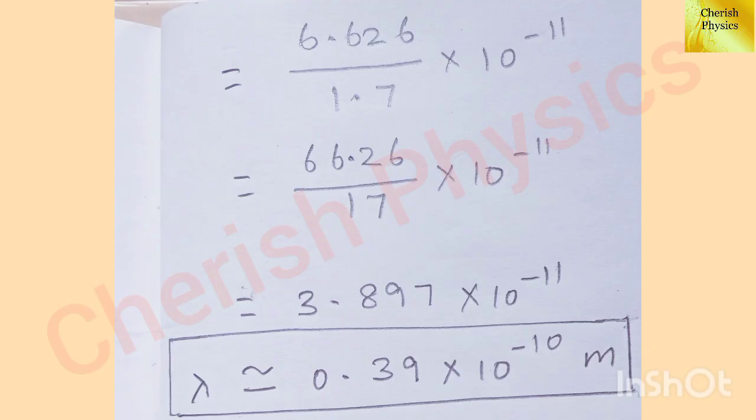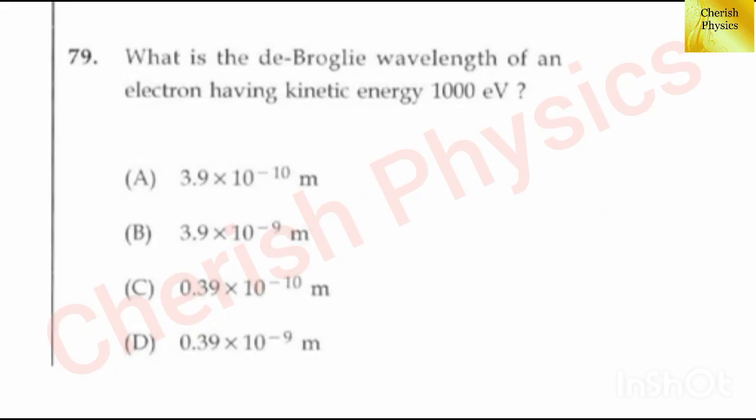Hence lambda equal to 6.626 divided by 1.7 into 10 to the power minus 34 plus 23, we get 10 to the power minus 11. This we can write as 66.26 divided by 17 into 10 to the power minus 11. By dividing, we get 3.897 into 10 to the power minus 11. Hence lambda is approximately equal to 0.39 into 10 to the power minus 10 meter. The answer is option C.